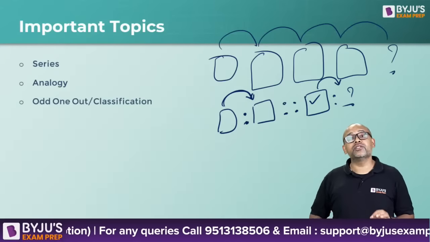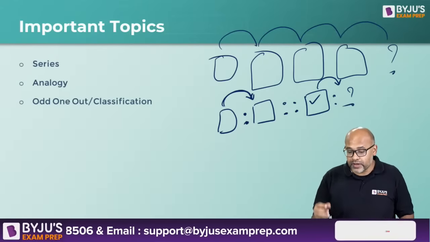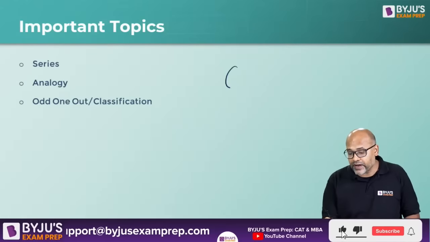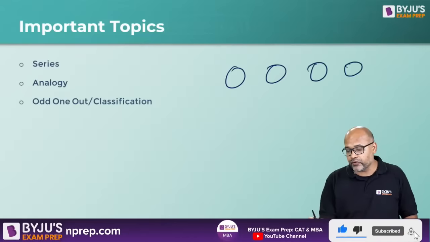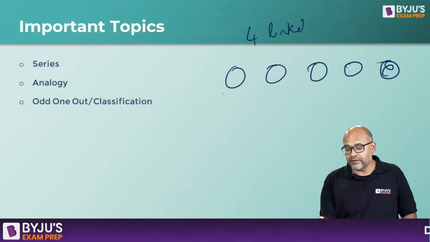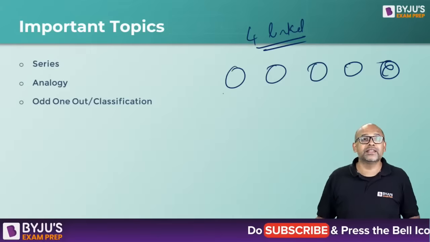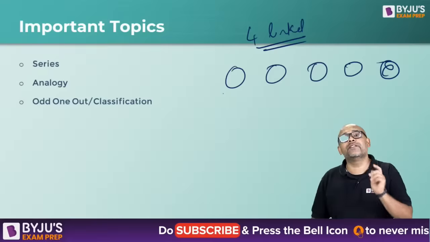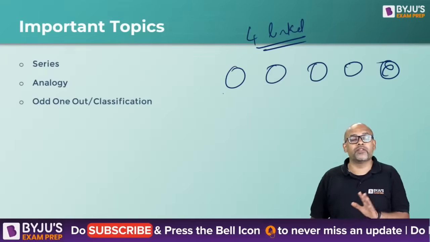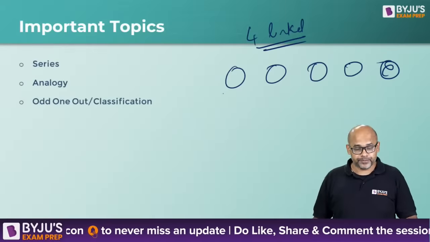Then the third is odd one out. Basically, odd one out questions. You will have a set of 5 figures, figure 1, 2, 3, 4, 5. 4 of them are linked in some way. 1 of them is not linked in the same way. There will be something slightly different in that one of the 5. Which is it? You need to figure out. That is basically called odd one out.